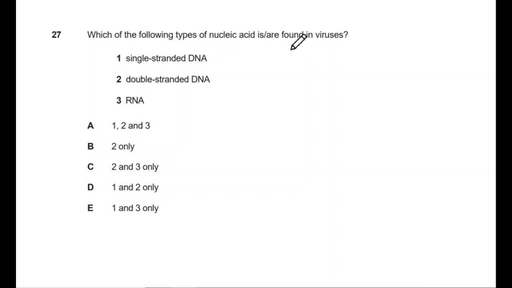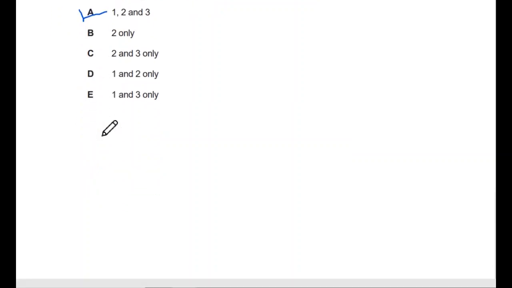Which of the following types of nucleic acid are found in viruses? This is also a theoretical question. We know that single-stranded DNA is found in viruses. Yes, some viruses contain double-stranded DNA and some contain RNA as well, like retroviruses. So our option will be 1, 2, and 3, which is A.